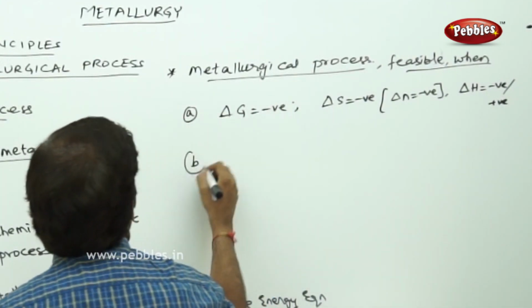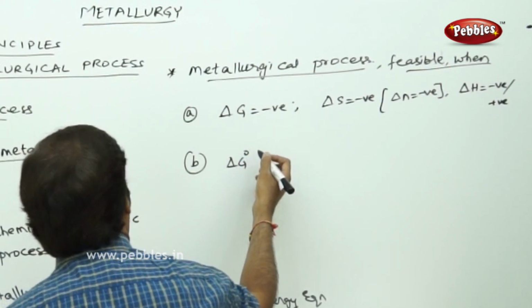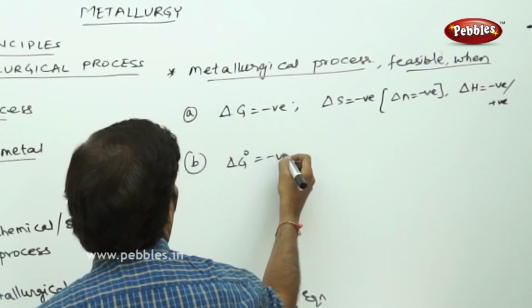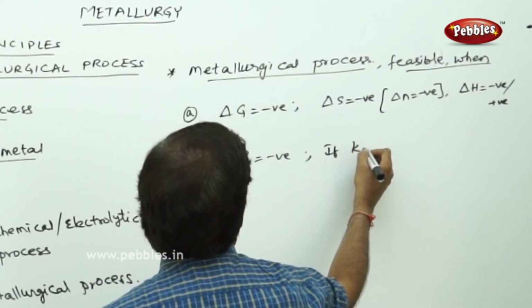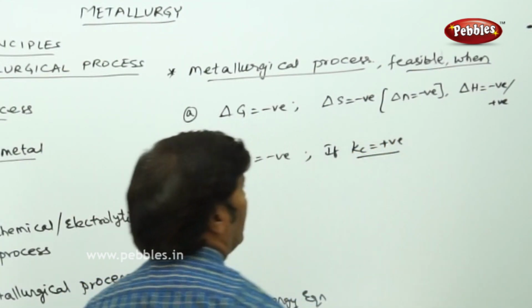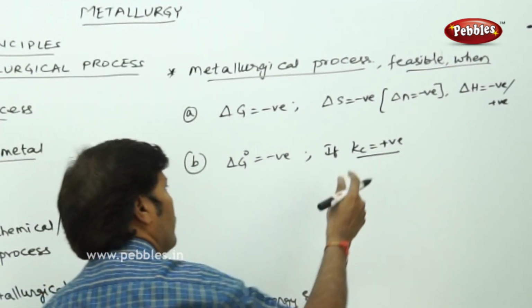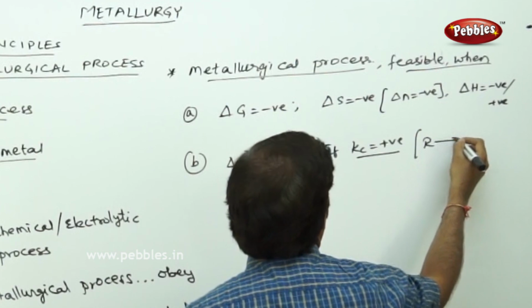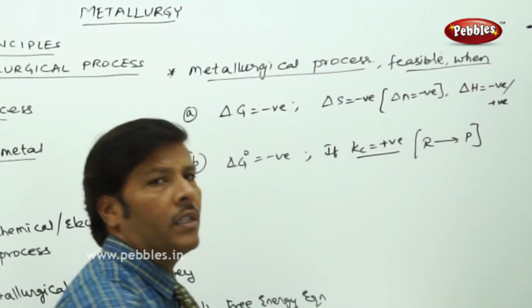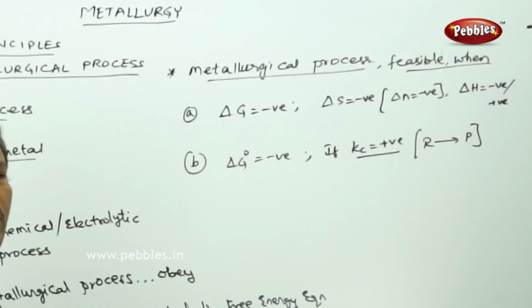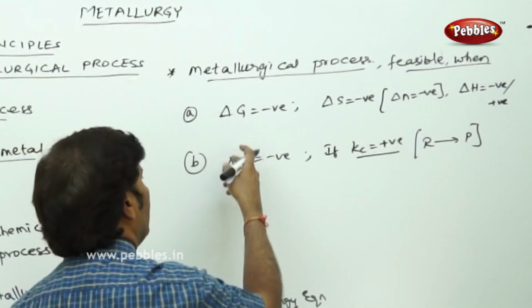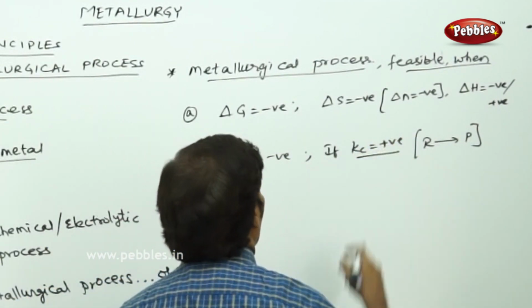The second case is delta G naught. Delta G naught should be negative, provided the equilibrium constant is positive, because when the equilibrium constant is positive, more and more reactants are getting converted to products and the equilibrium is shifting in the forward direction. So the metallurgical reaction proceeds in the forward direction, more reactants get converted to products, and the yield of the extraction of the metal will also increase once the standard free energy of the reaction becomes negative.